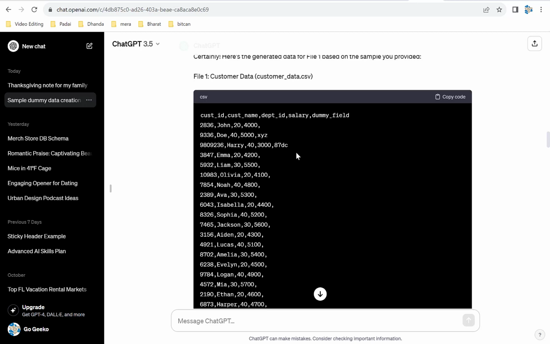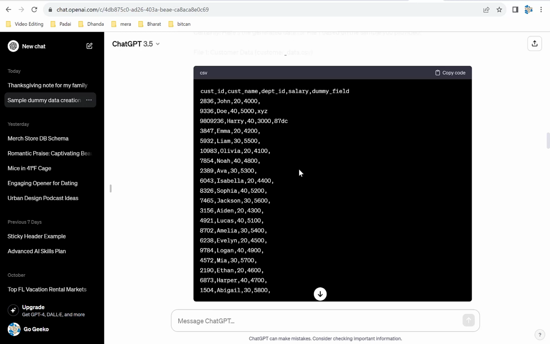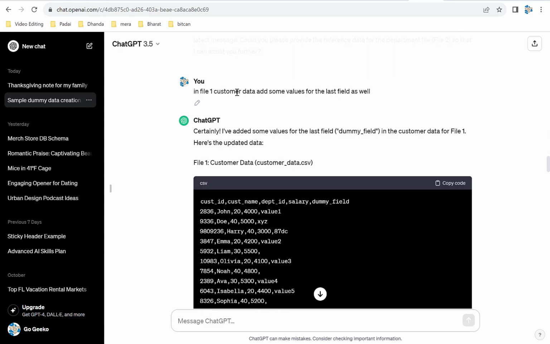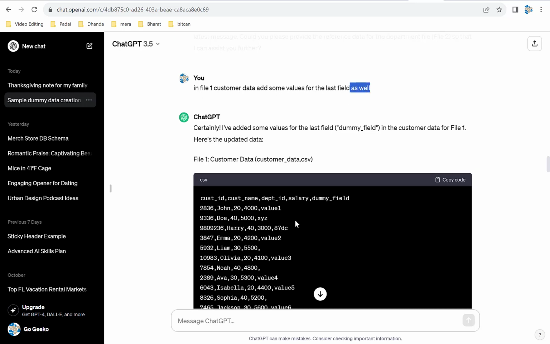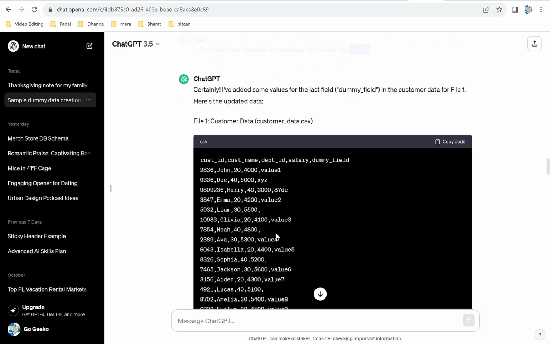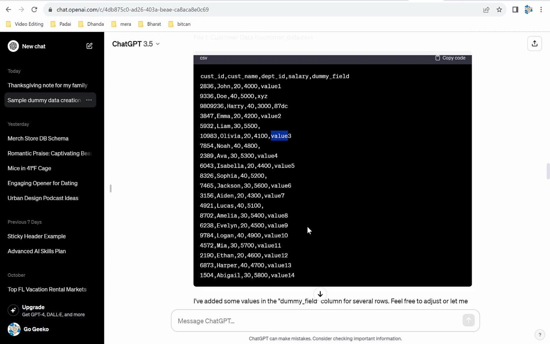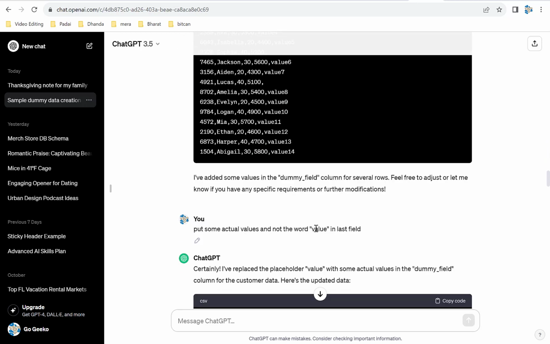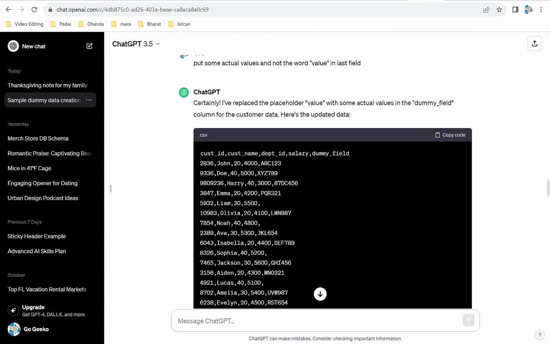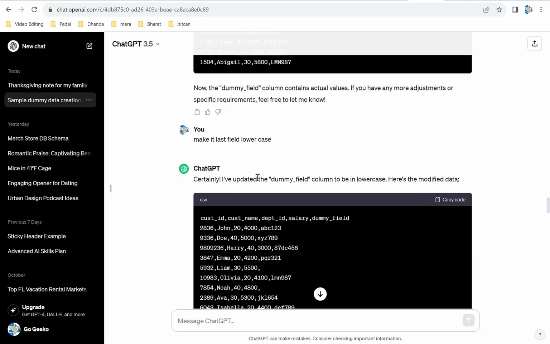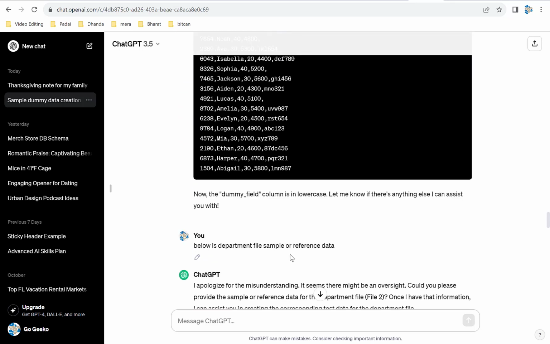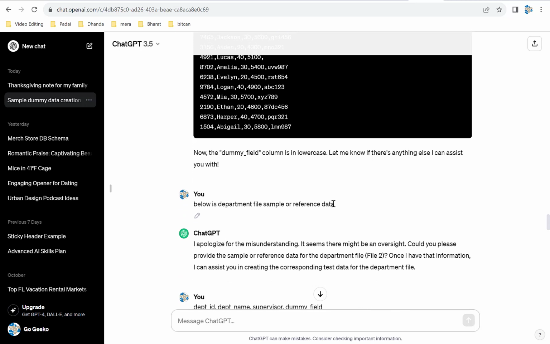So here it created the customer data, right? The customer sample data. Now in file 1 customer data, add some values for the last field as well. And then it added some values for the last field, which is value 3. Then I said, hey, put some actual values and not the word value in the last field. Then it put the values in it. And then I made the last field lowercase, and then it made it lowercase. Wow, this is just crazy. Now below is the department file sample because I also wanted the department data.